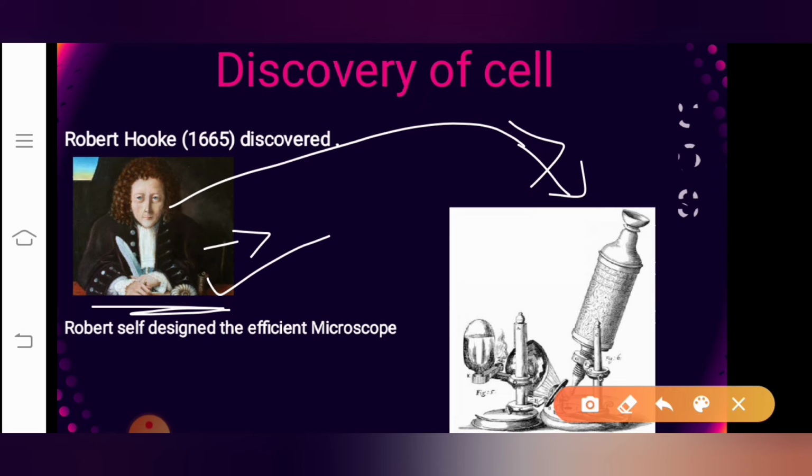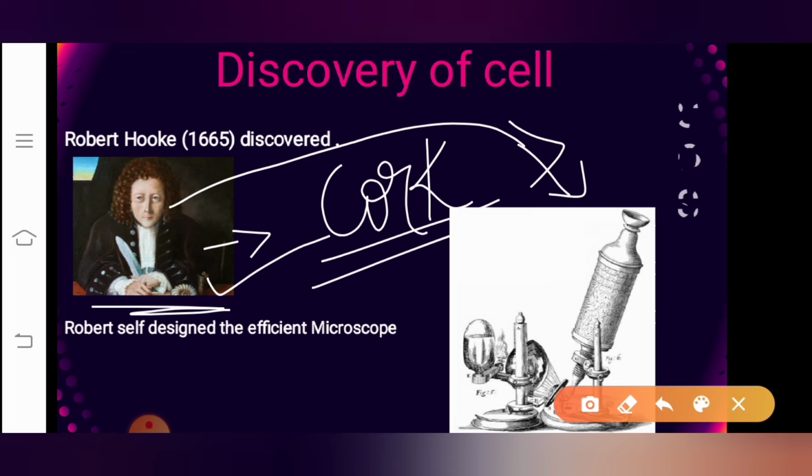And while he was observing this, out of his interest, he observed the cork. What is meant by cork? Actually, the cork is the bark of the living tree. So Robert tried to observe small pieces of cork, the bark of a living tree, correct? He observed a small piece of that cork under the microscope, and he found something.